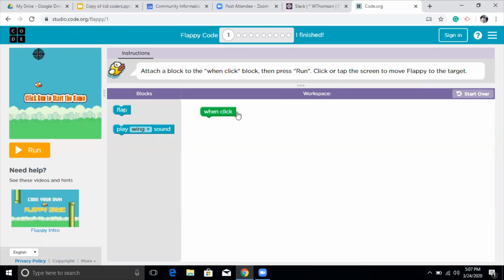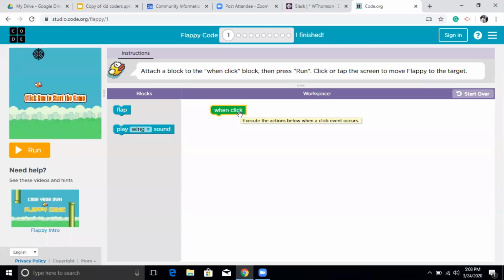And on the workspace, we have one block, which is when click. As I said, this is an execution block. This is a block where we will execute the actions below when a click event occurs. Whenever you hover your mouse over the block, it will give you the definition or introduction of what you're going to execute with that specific block. For example, when I hover on when click, it's telling me that this is something which will execute the action below when a click event occurs.